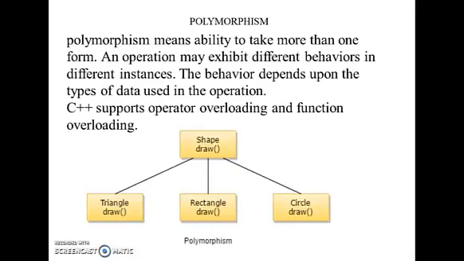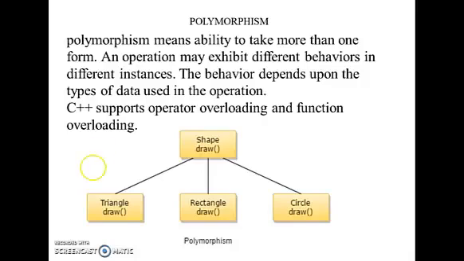Okay. What is the use of polymorphism? Polymorphism: poly means many, morphism means form. Polymorphism means the ability to take more than one form. An operation may exhibit different behavior in different instances. The behavior depends upon the types of data used in the operation. C++ supports operator overloading and function overloading.